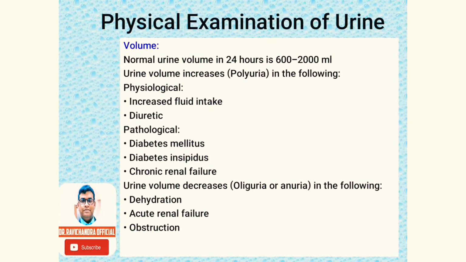It can be physiological or pathological. Physiological conditions are increased fluid intake and usage of diuretics like furosemide, spironolactone, etc. And pathological conditions that are causing polyuria are diabetes mellitus, diabetes insipidus, and chronic renal failure. If the urine volume decreases than the normal, then the condition can be oliguria or anuria, which is seen in dehydration, acute renal failure, and obstruction.